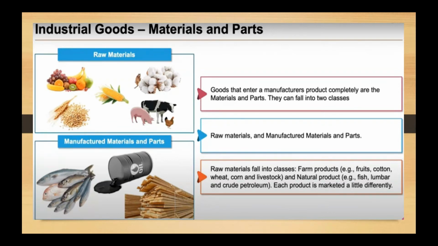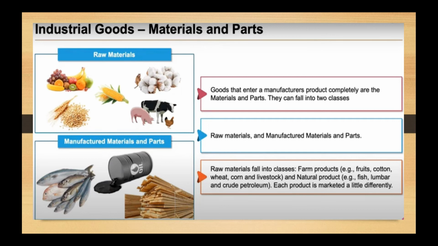Why do we call them farm products? Because these are grown or produced by the farmers. And then under raw material, you have another category, natural products. What are natural products? Which are not produced by the farmers but which grow naturally, like fishes. Okay, you take fish as a raw material and you prepare a fish curry. Petroleum, right? All these are natural products which are limited. Okay, these resources are limited in the market. So this is an example of raw materials.